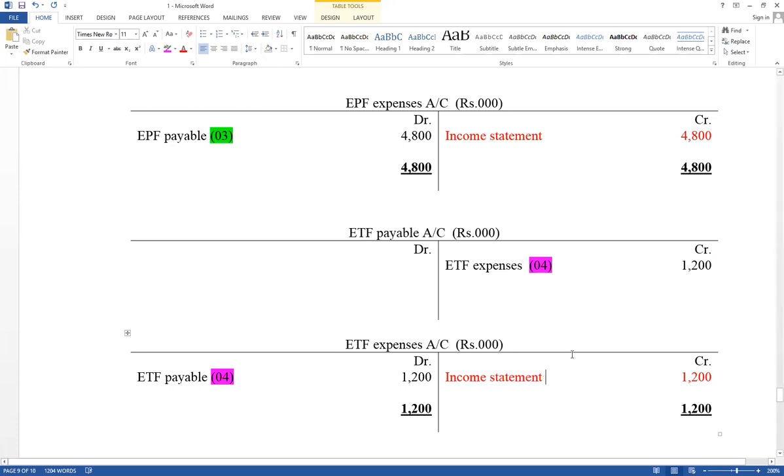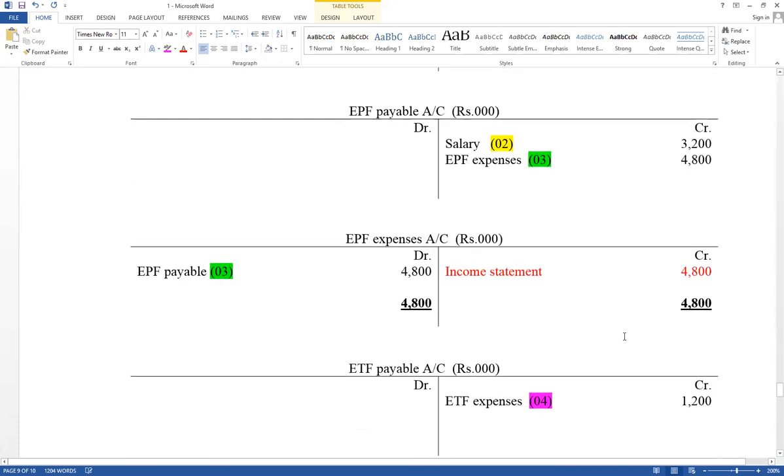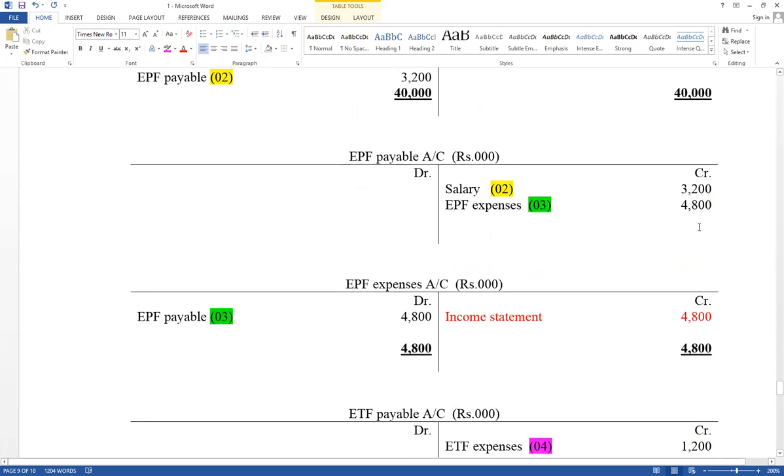And there are 2 liabilities available. All the liabilities balance carry down. Therefore, EPF payable under current liability. Credit side total amount equals 8,000. Take that value to the debit side. Difference value, balance carry down from debit side to credit side.